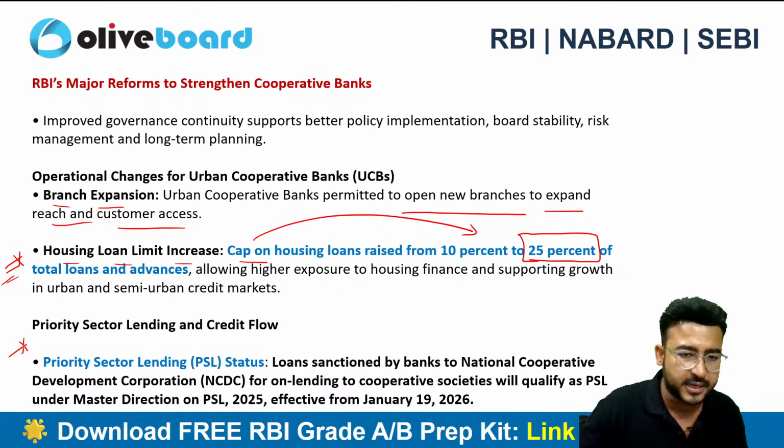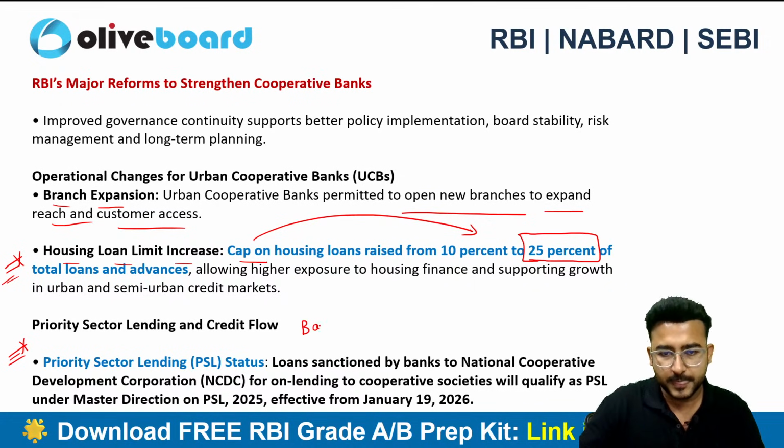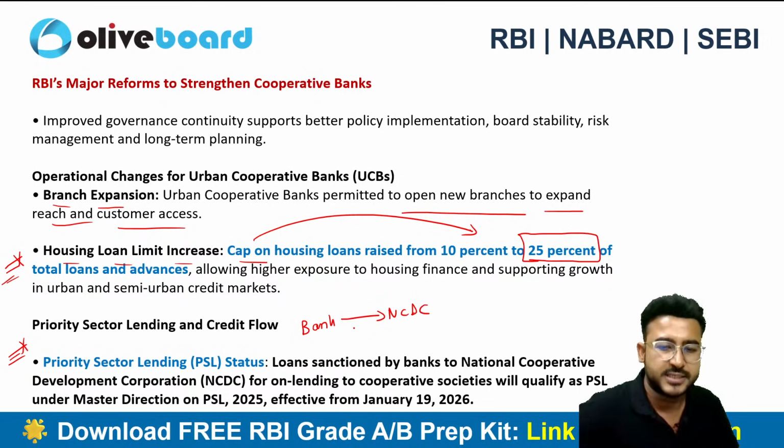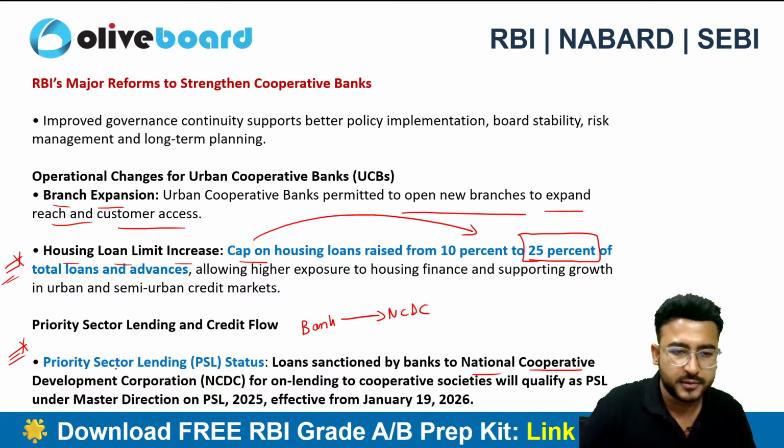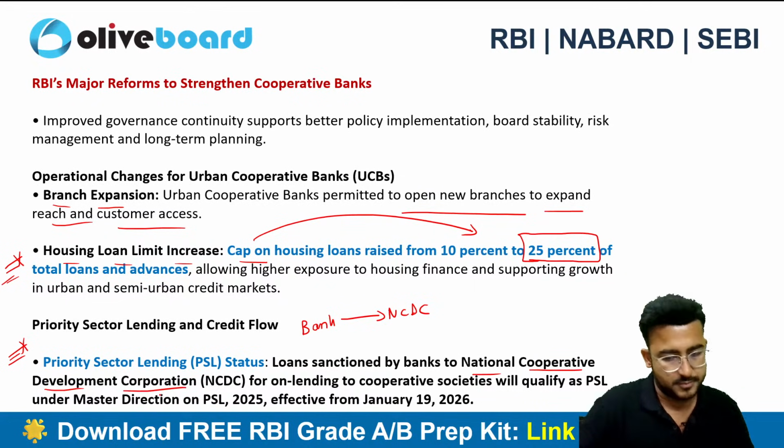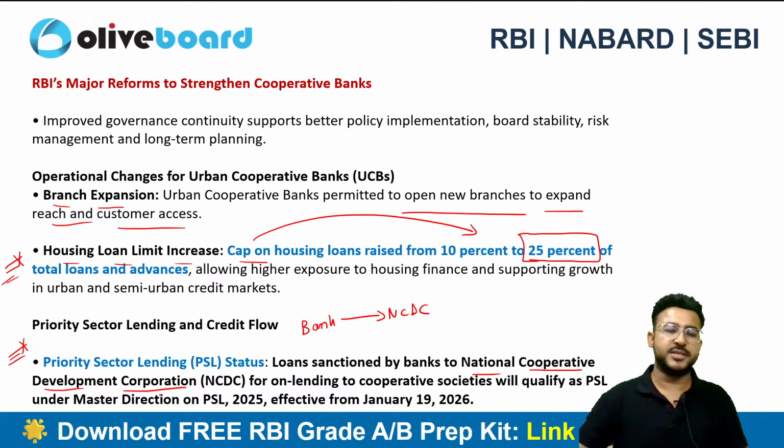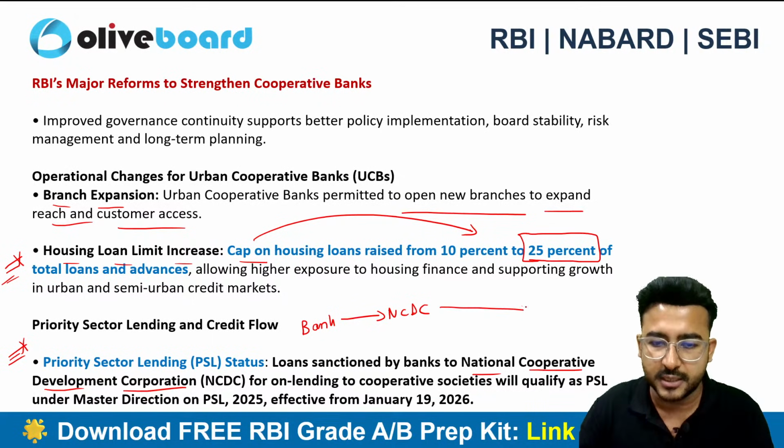Priority sector lending credit flow is also important. Now, if a bank is giving a loan to NCDC, what is NCDC? National Cooperative Development Corporation. And this NCDC has in turn given the same loan to the cooperative societies.